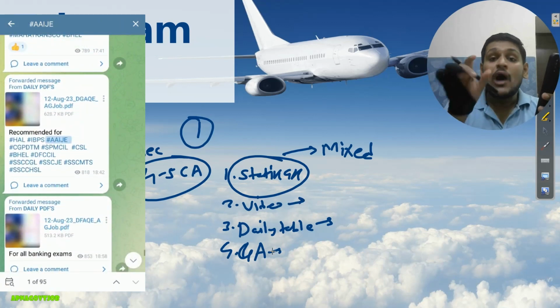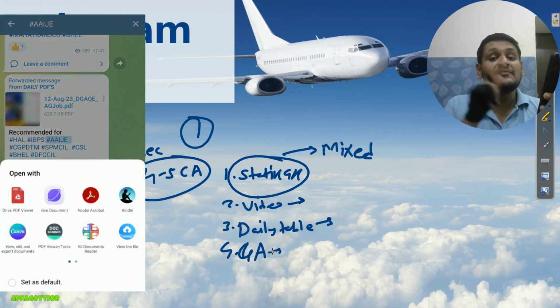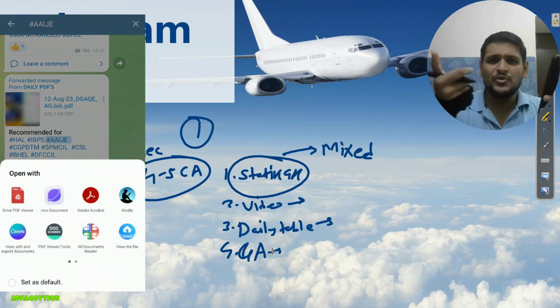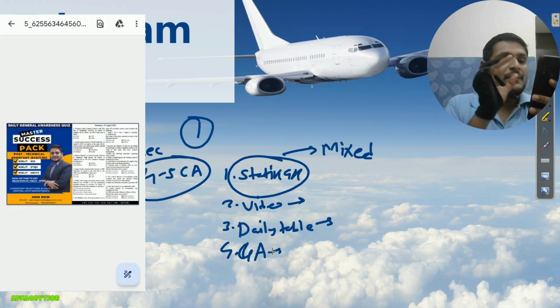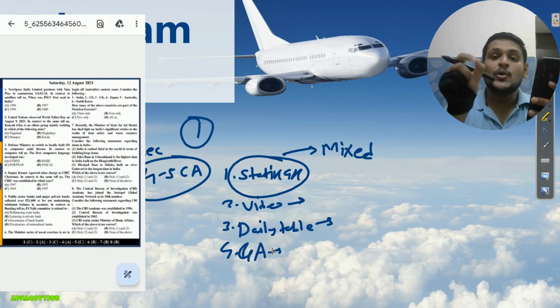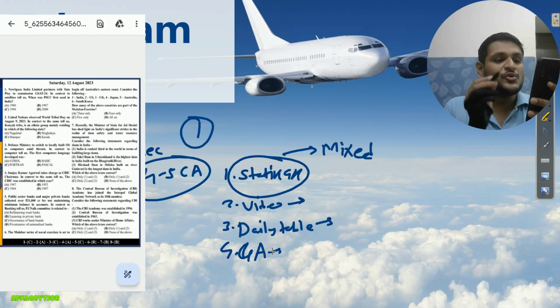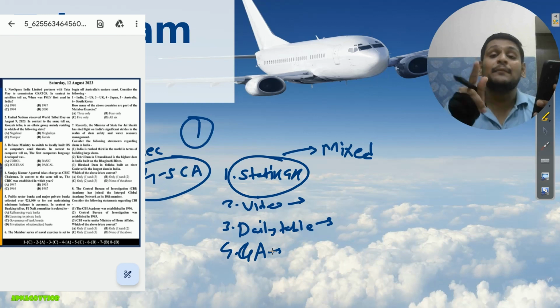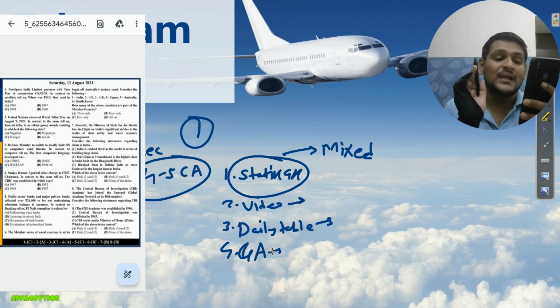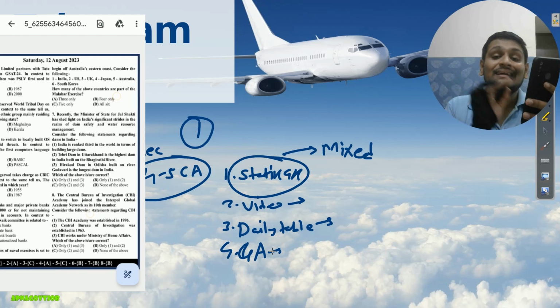Okay, now how to use this PDF, because this PDF is most powerful. Let me give you one example. See, let me start with your 7th question. I will read the question for you. Recently the Ministry of State for Jal Shakti shed light on India's significant stride in dam safety and water resource management. Consider the following statements regarding dams of India.